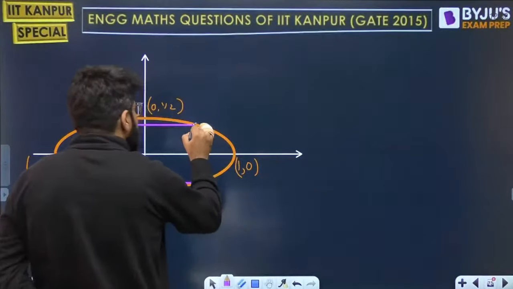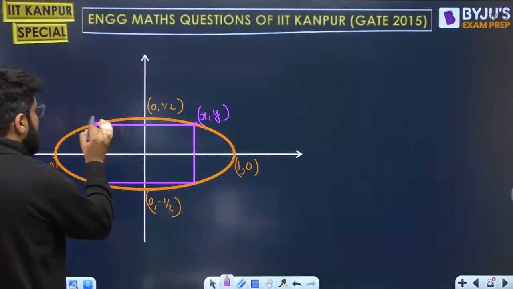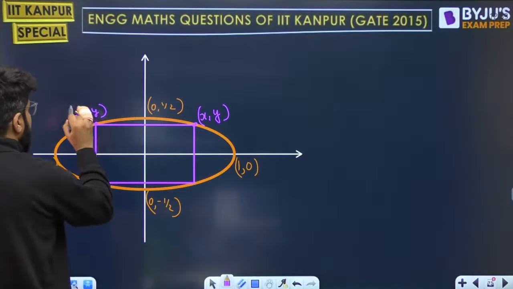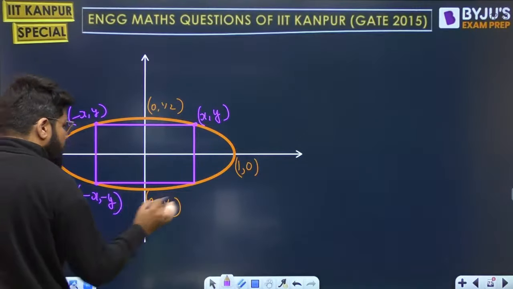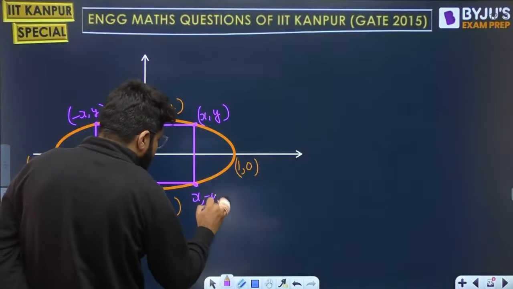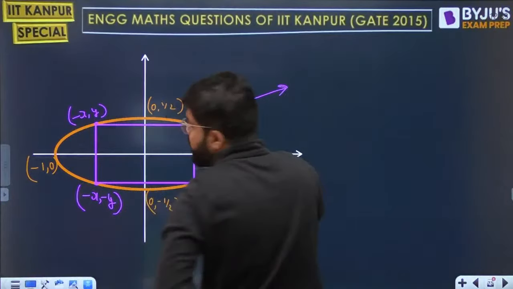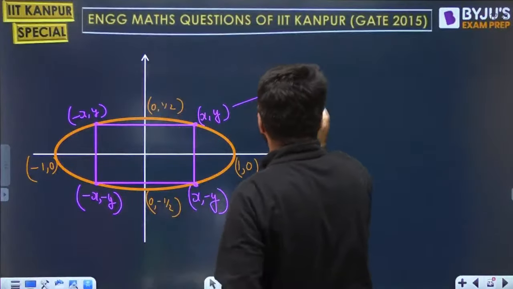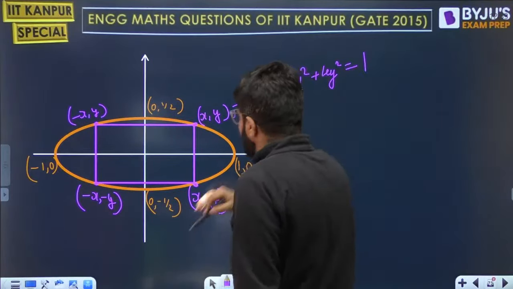Let's say this is the rectangle, and this is the point of the rectangle x comma y in the first quadrant. Of course if I go to the second quadrant, this point becomes minus x comma y. In the third quadrant this is minus x comma minus y because all are on the ellipse. And this is the fourth quadrant point x comma minus y. This is a point lying on the ellipse, so it will satisfy the equation of the ellipse, x square plus 4y square equal to 1.